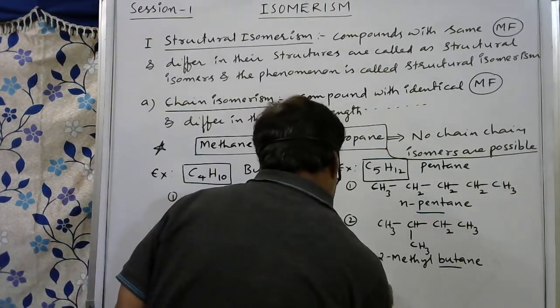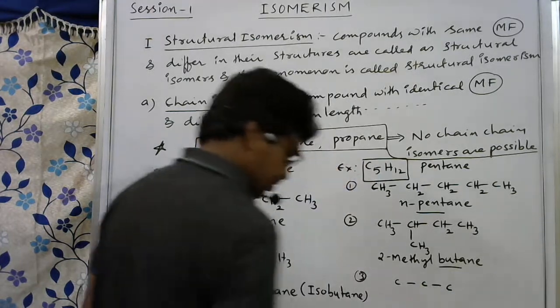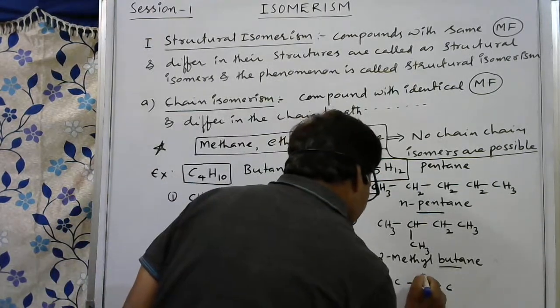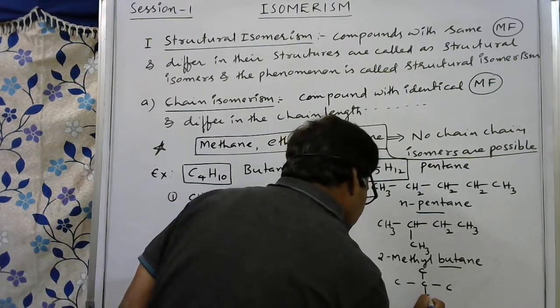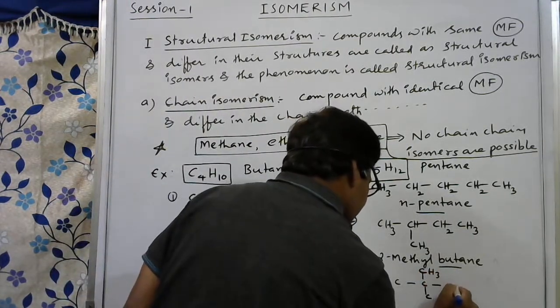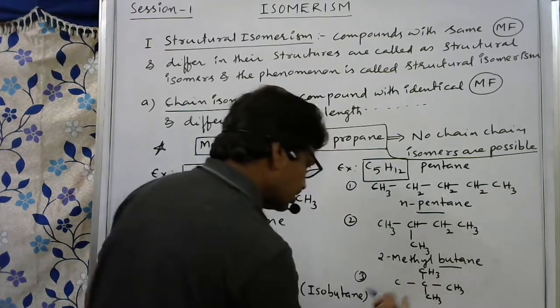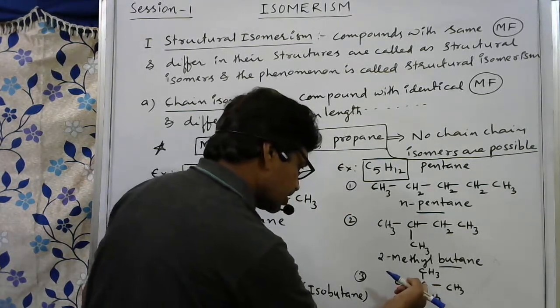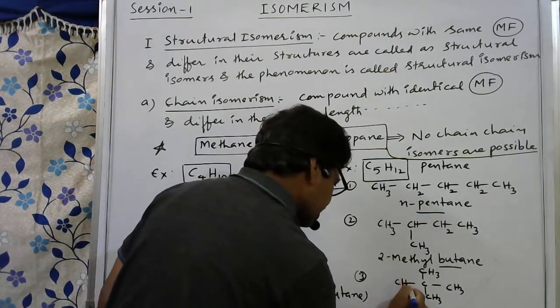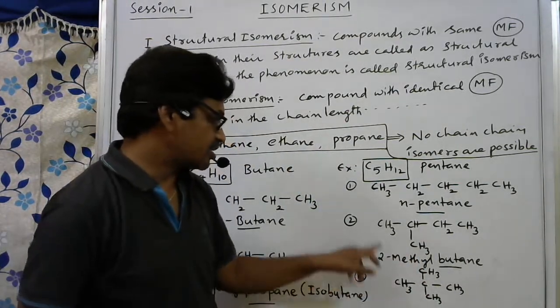Third compound I am writing here. 1, 2, 3. 3 carbons I am writing here. One carbon above, one carbon below. So here it is CH3. Here also CH3. Here also CH3. At this middle carbon, 4 bonds are present, so it does not require any hydrogen. So here CH3. So total how many? 5 carbons are there.